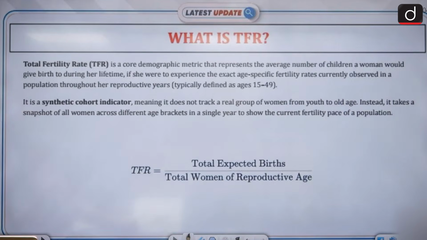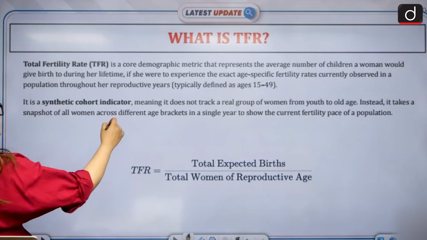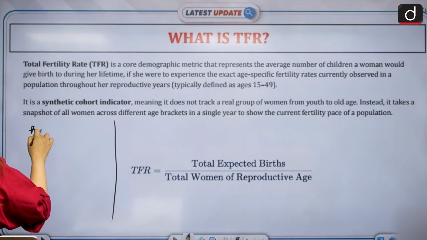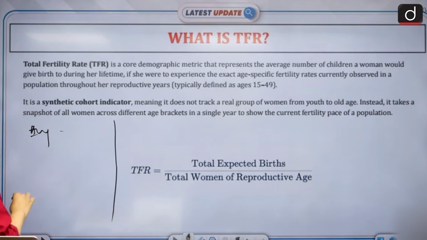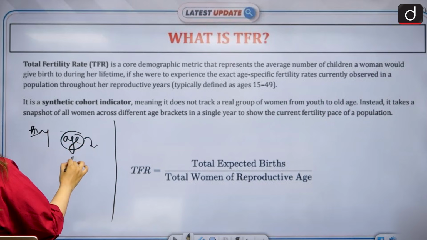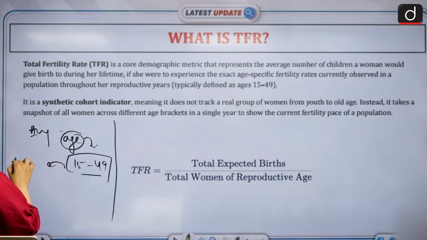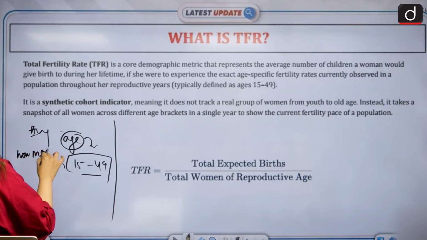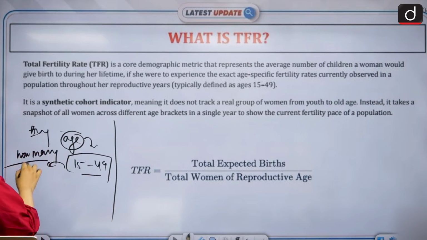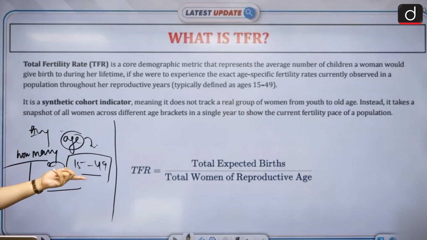But before that, for now, let's understand what TFR is. What is total fertility rate? Total fertility rate is basically an average, right? We take an average for women of reproductive age, that is 15 to 49, and estimate how many children, according to the data, they are supposed to have or will be having during these reproductive years. So that is what we try to find out.